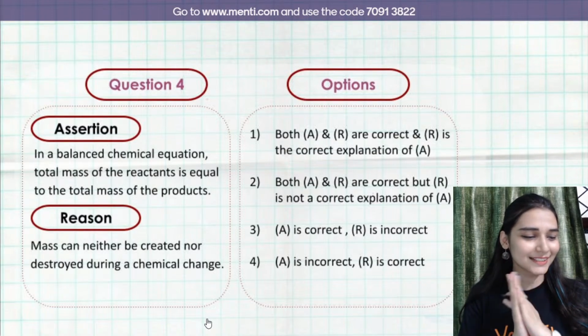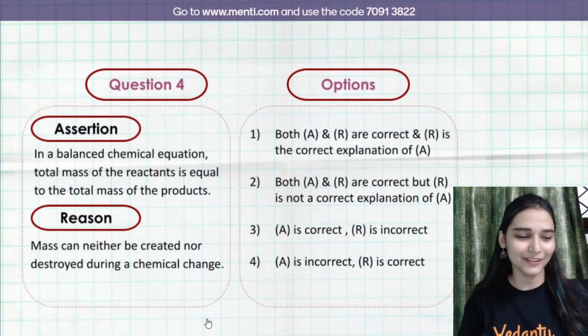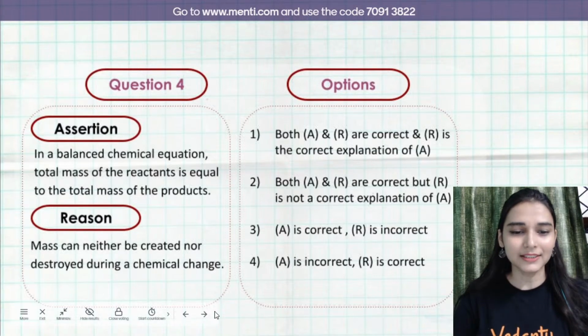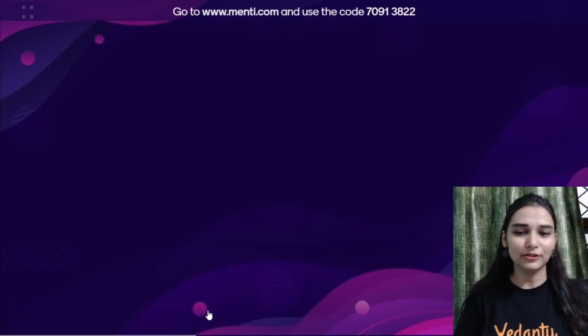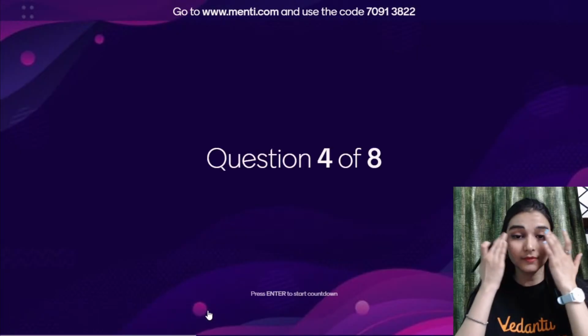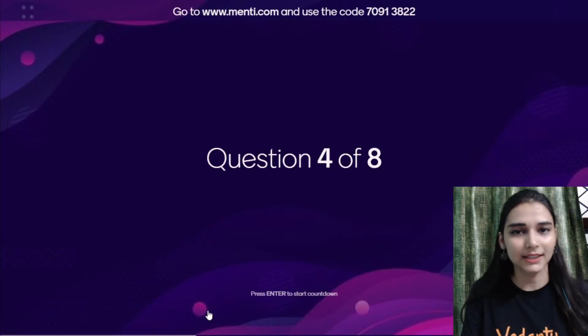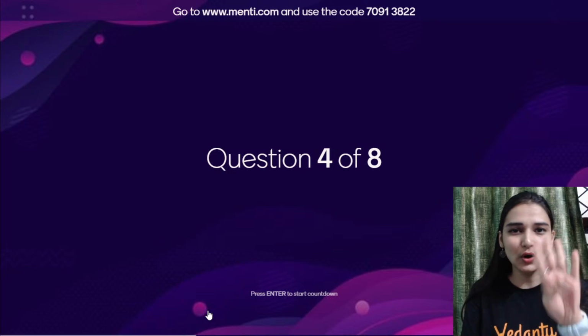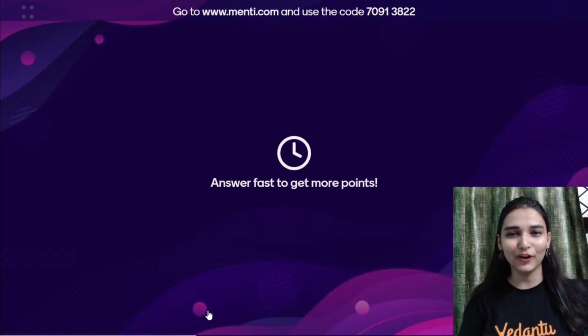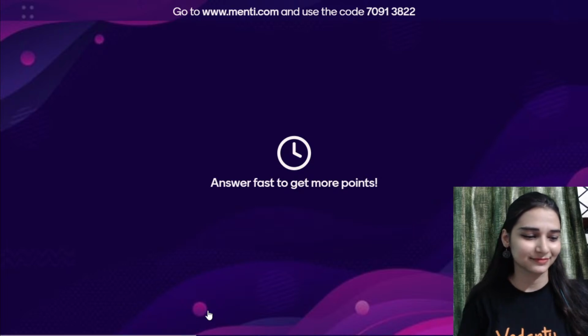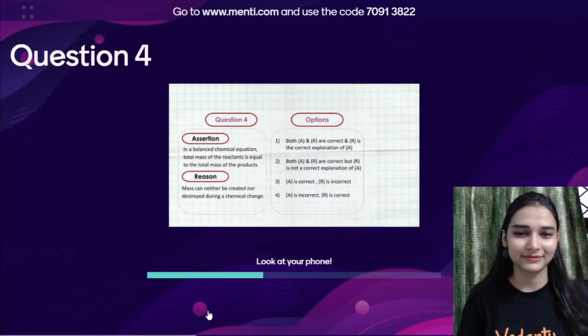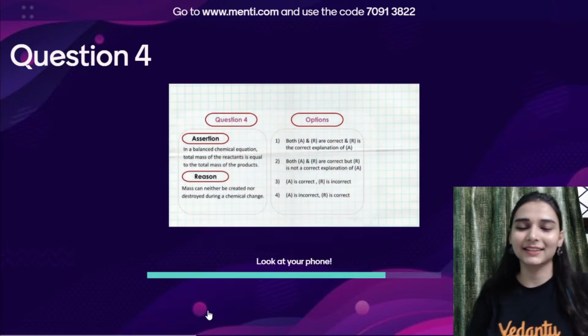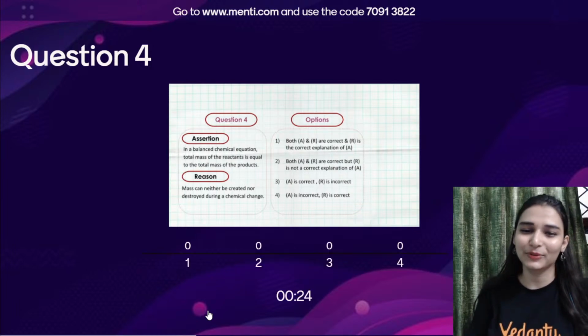Ready with the answers? Then blue hearts in the chat box. Hi Sairi beta. Yes, I know 9th A batch Hindi. Very good. Yes. Okay, so we are starting the question and there you go. Start करते हैं. 5, 4, 3, 2, 1 and go for it. This is again very easy. You can do it.